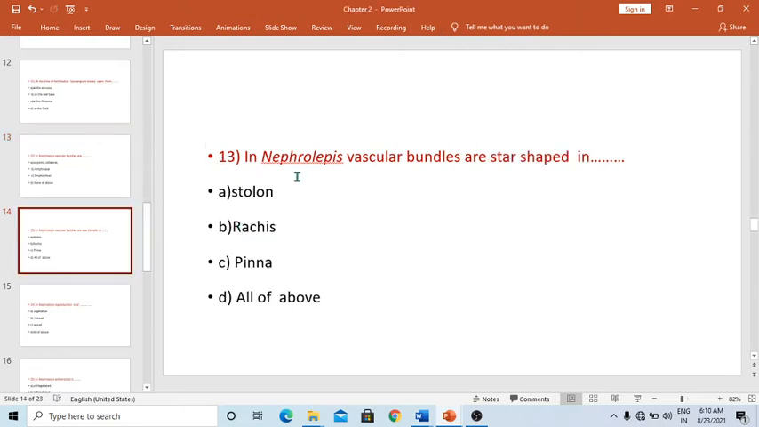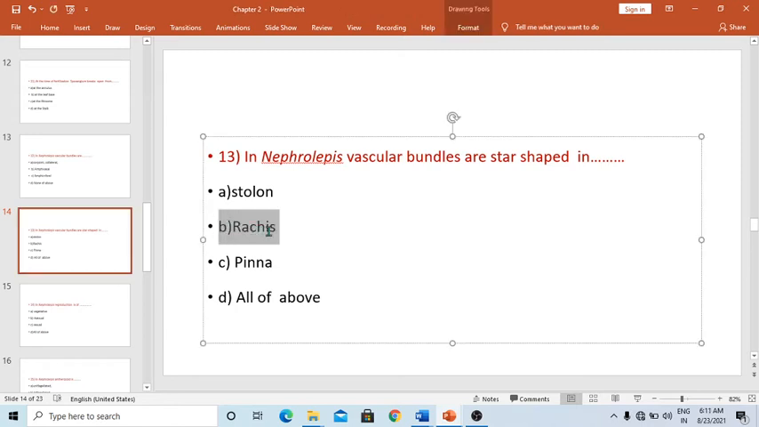Next one: in Nephrolepis, vascular bundles are star-shaped in. The options are stolon, rachis, pinna, and all of the above. The correct answer is that vascular bundles are star-shaped in the TS of the rachis of Nephrolepis. So the correct answer is the TS of rachis.